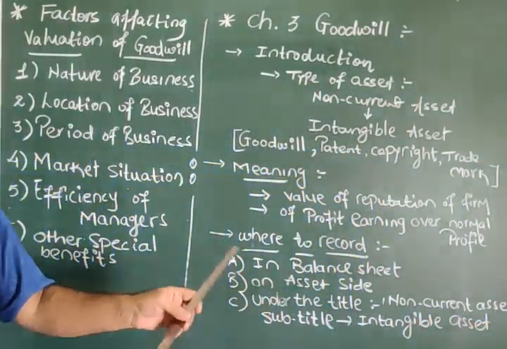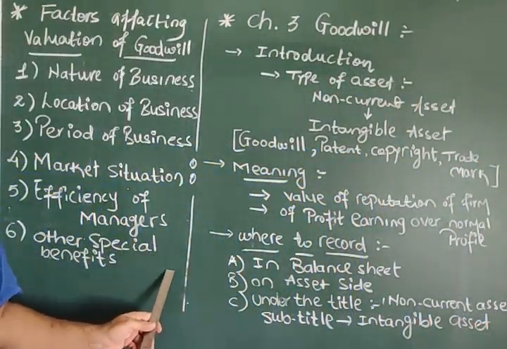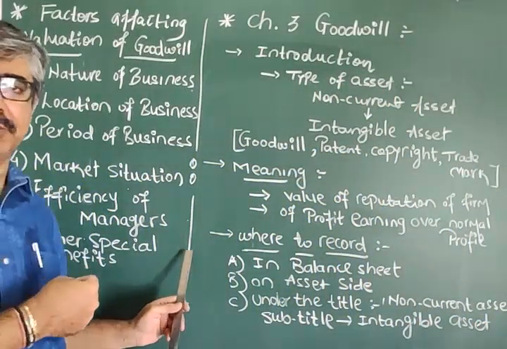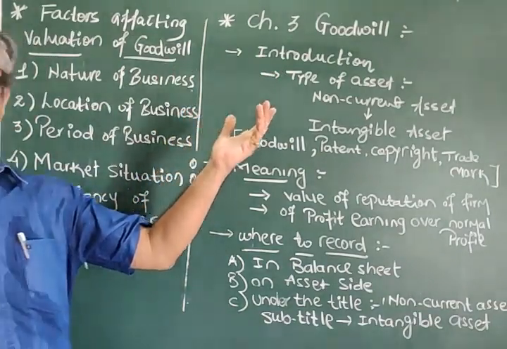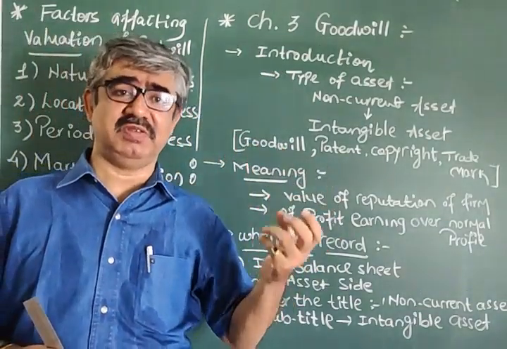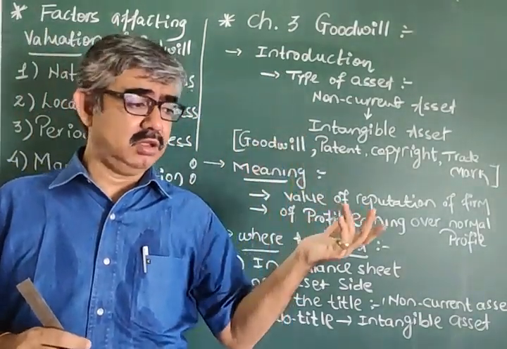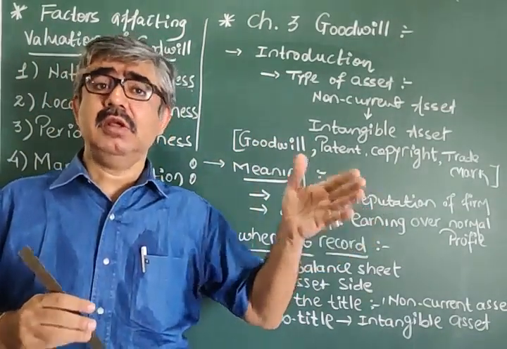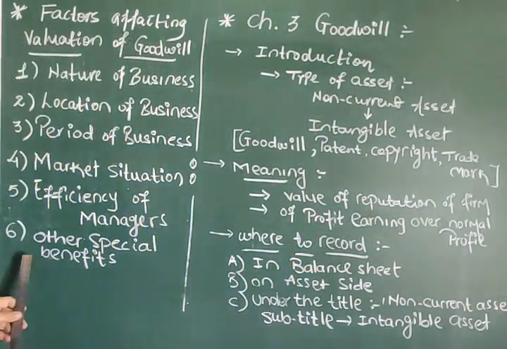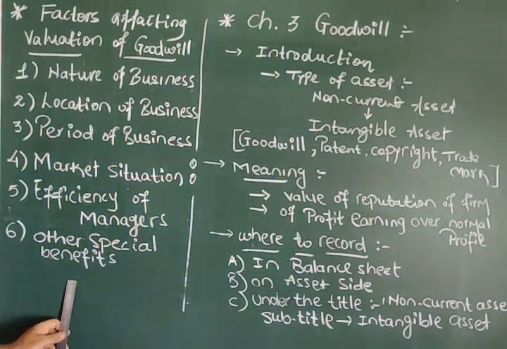And other special benefits, like having patents or some tax benefits from the government or some government tender business, where they are preparing that kind of items, having monopoly or support like that, also are included in other special benefits. Okay?